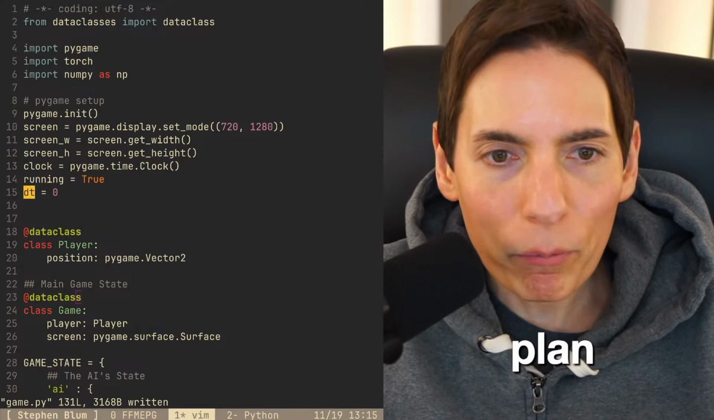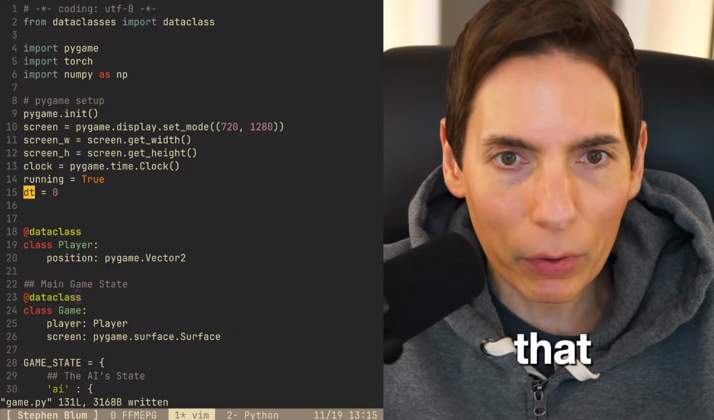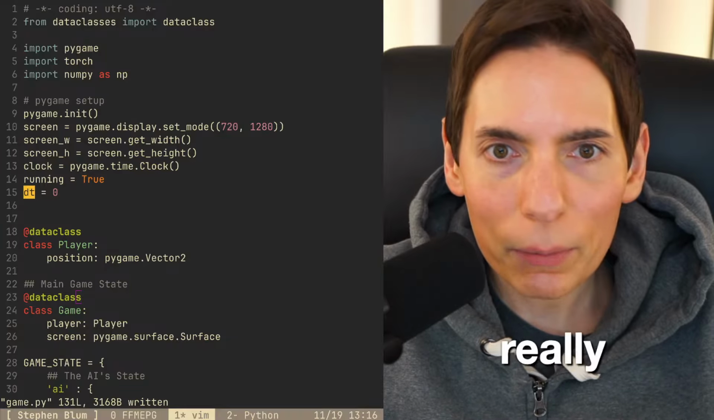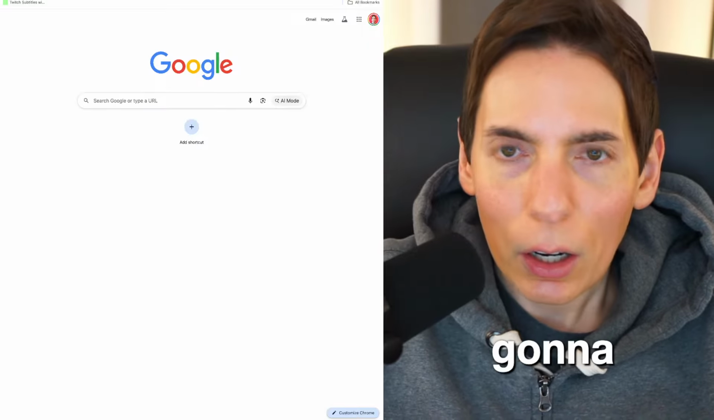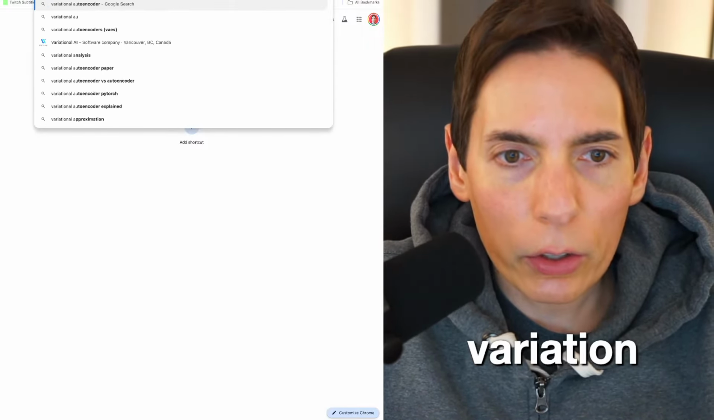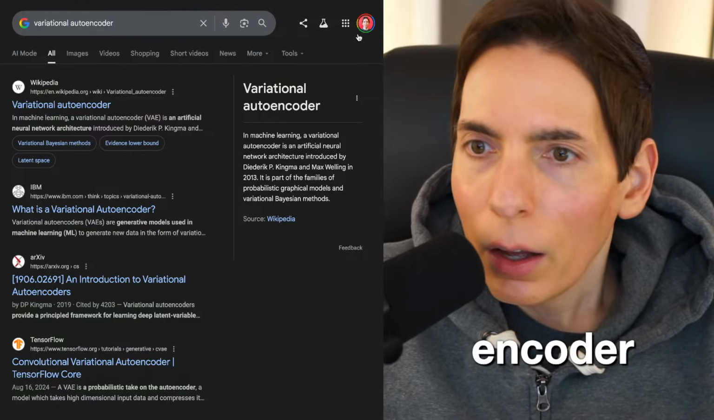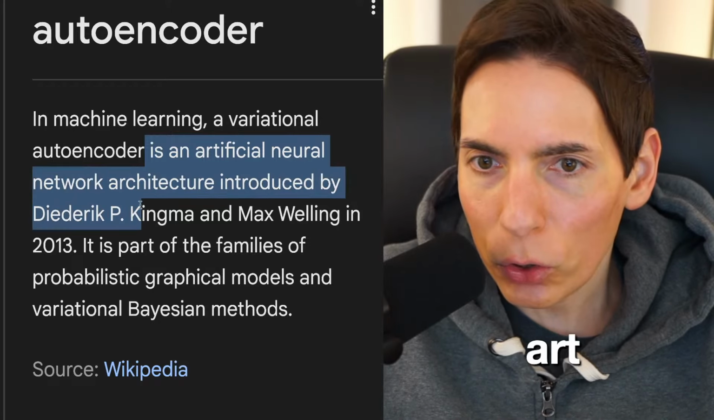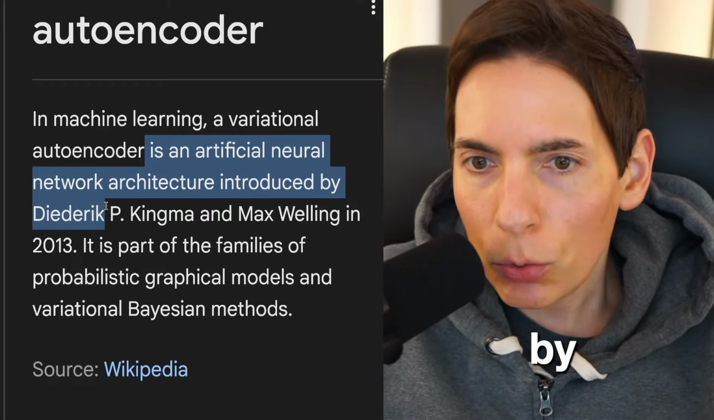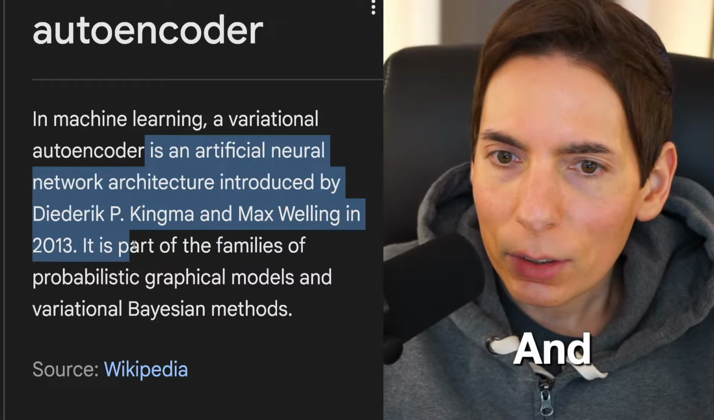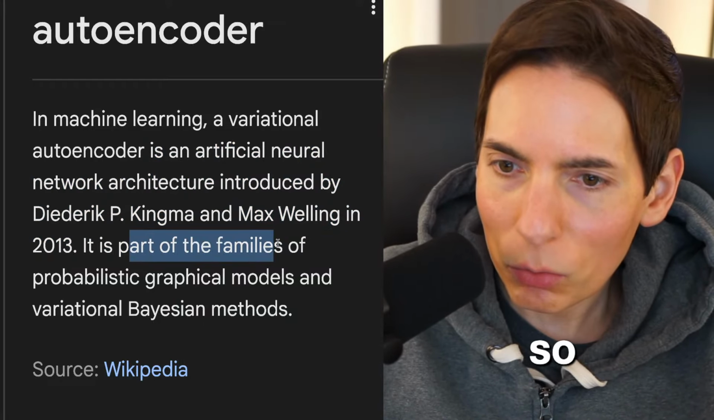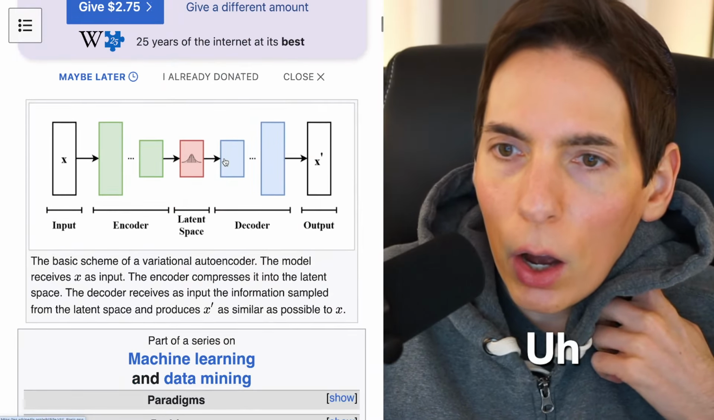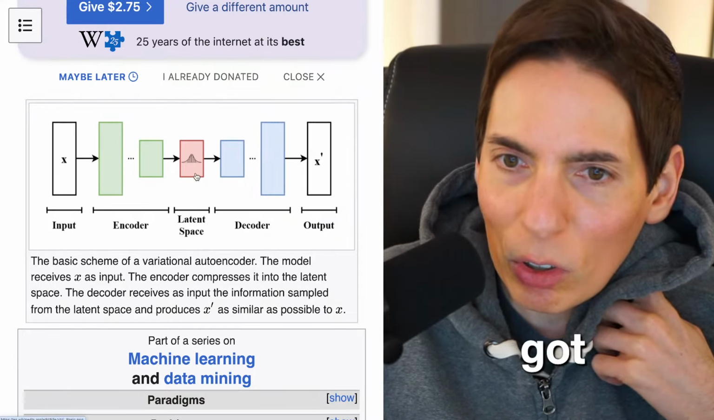So that's what we're doing. That's the plan. Look up variational autoencoder. Okay, well, I'll do that. Good idea. All right, let me bring this over here really quick. I'm kind of curious. All right, let's look this up. Variational autoencoder. In machine learning, a variational autoencoder is an artificial neural network architecture introduced by Diederik Kingma and Max Welling in 2013, part of the family. Okay, so that doesn't really give me much about it. All right, let's take a look more here. Encoder, decoder, yep. And then you've got some sort of latent space here in the middle.